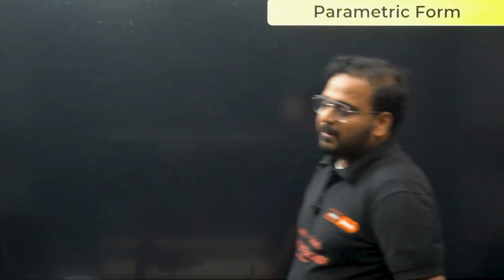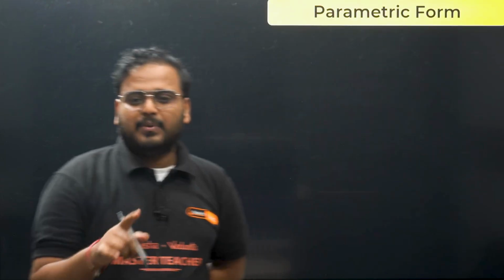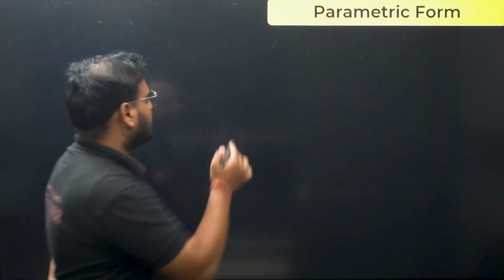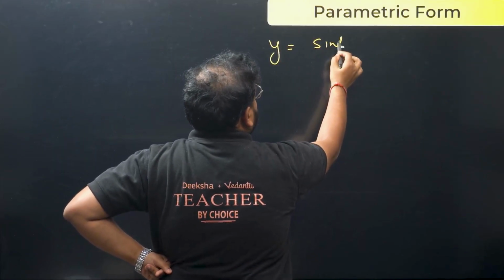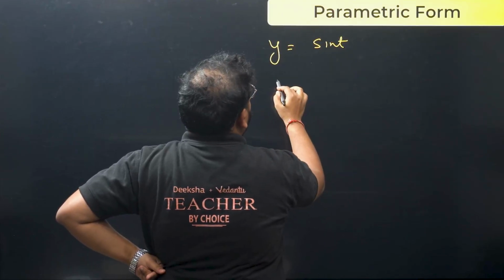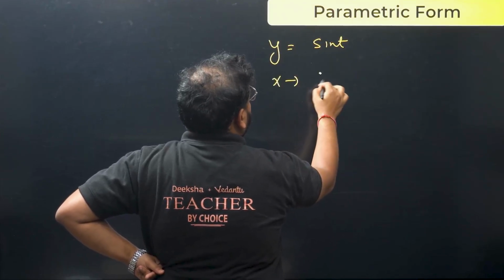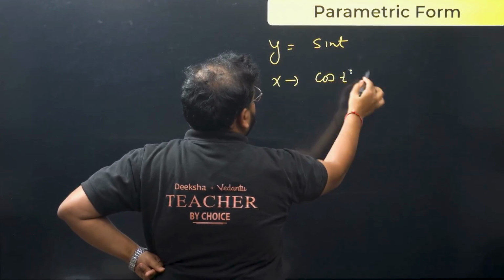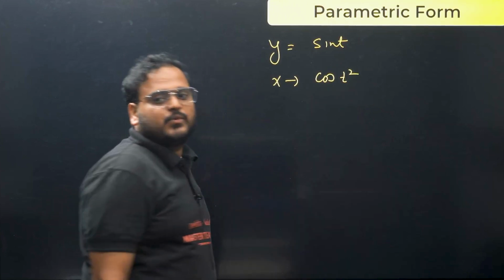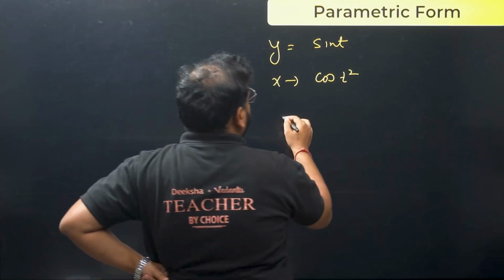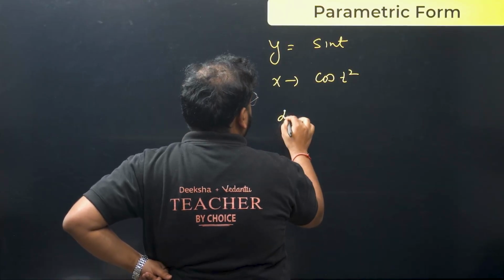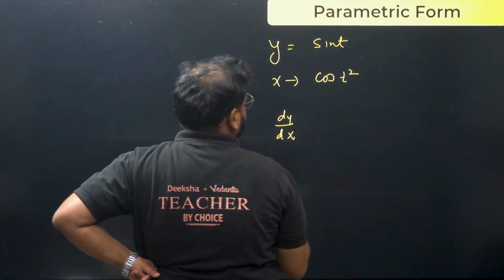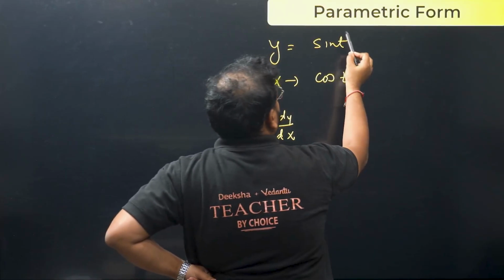Now is the parametric form. I'll take an example to explain to you. For example, they've given you y equals sine t, and x equals cos t square. What are they asking us? They're asking us to find simply dy by dx.